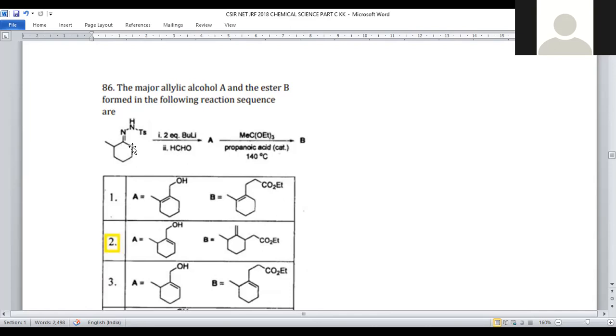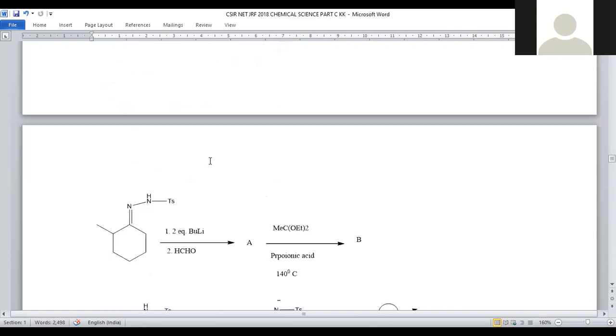When these 2 are added, the compound is turned into a product. Now it is treated with MeCOEt taken thrice, a propionic acid catalyst at 140 degrees, and compound B will be formed. Let us see what compounds A and B are in this transformation reaction of hydrazone.